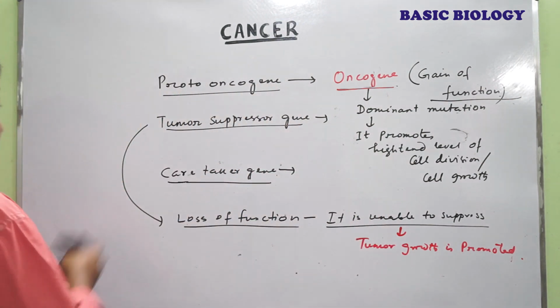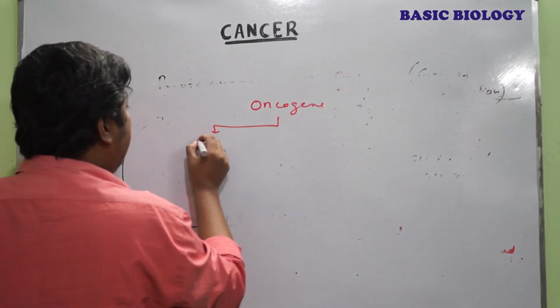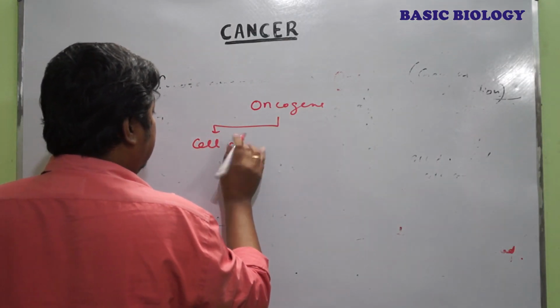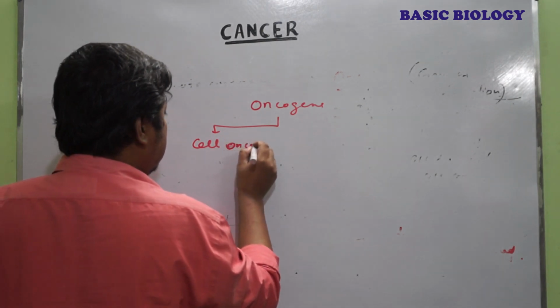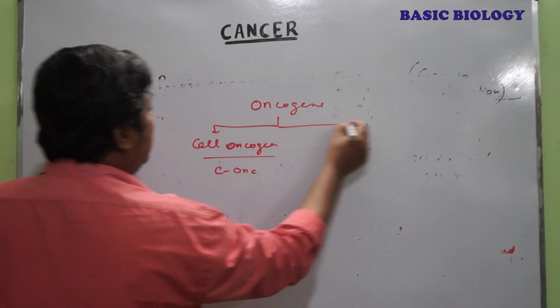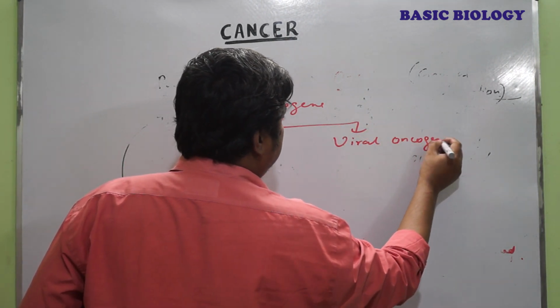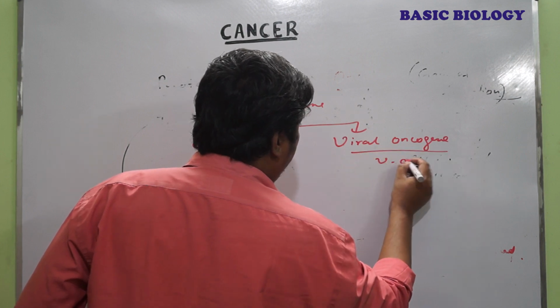Now the oncogene are of two types. One is called cellular oncogene. That is called C-onc. Another is called viral oncogene. That is called V-onc.